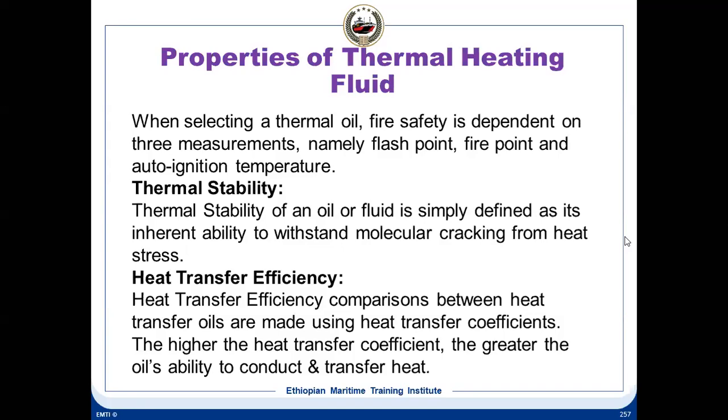If it does not give off its heat easily, then we have to do the same amount of heat transfer. The amount